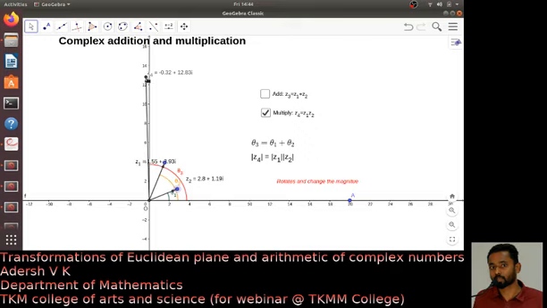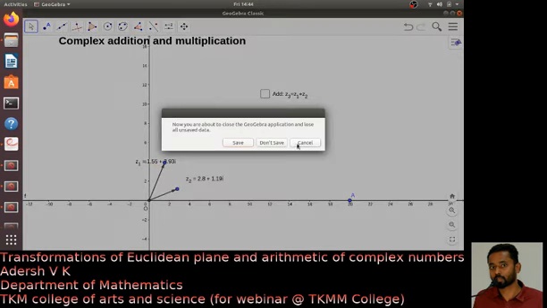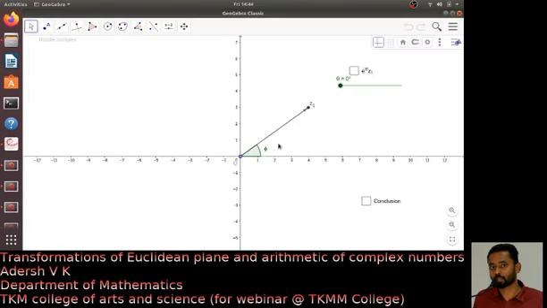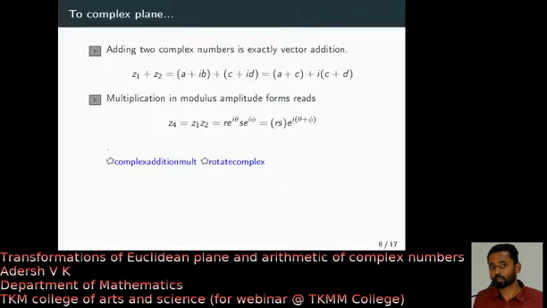That means it does a rotation and a translation. And we know that these rotations and translations are motions, distance preserving maps, right? That is one important observation about this complex arithmetic. I will come back to this more rigorously in the next arguments.